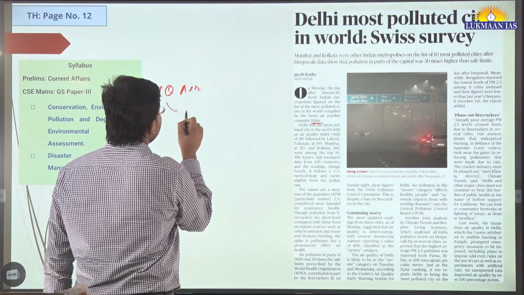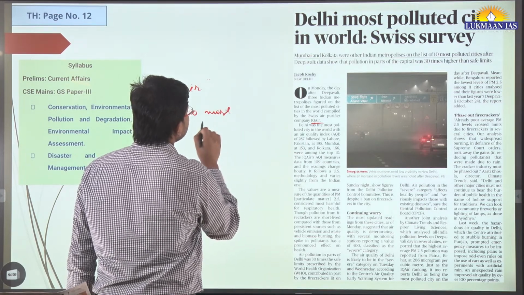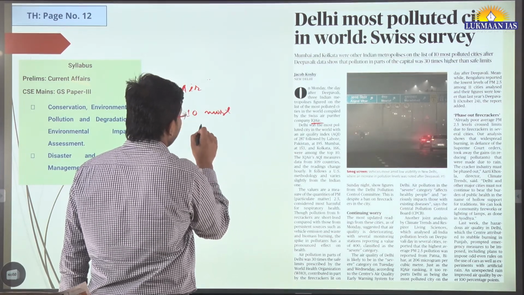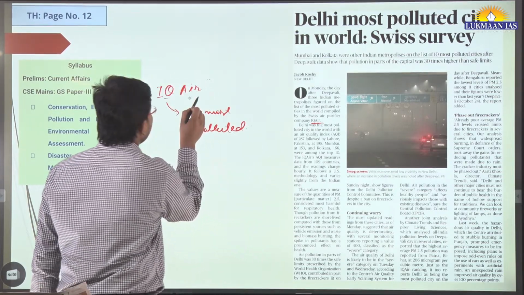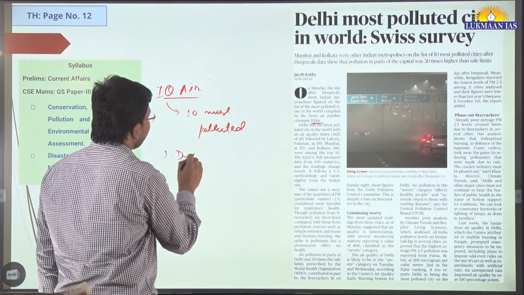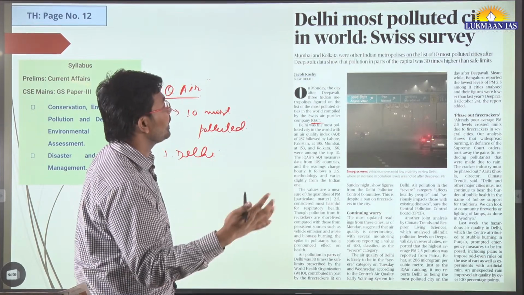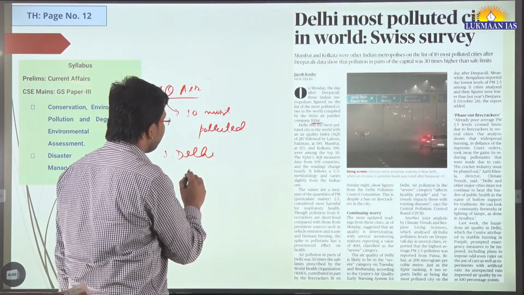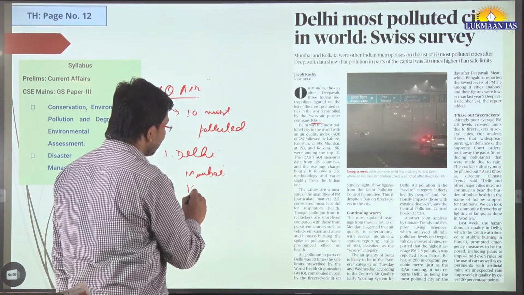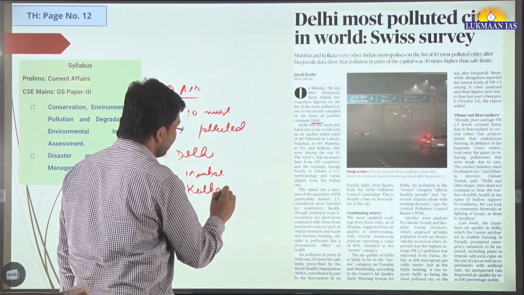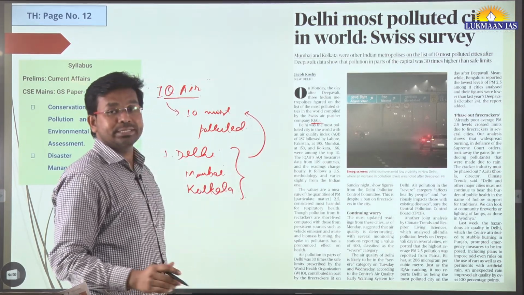So this IQ Air report has identified the 10 most polluted cities in the world. According to this particular report, Delhi is the number one polluted city. There are 3 cities from India that come under the top 10. Apart from Delhi, Mumbai is another city, and then we have Kolkata also. These are among the top 10 most polluted cities in the world.